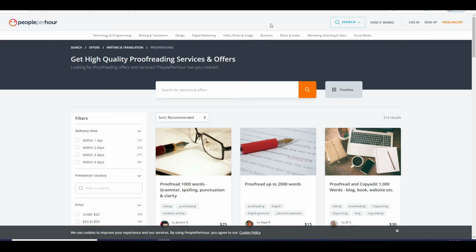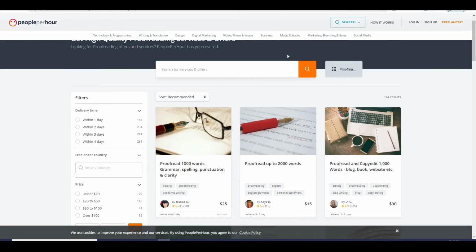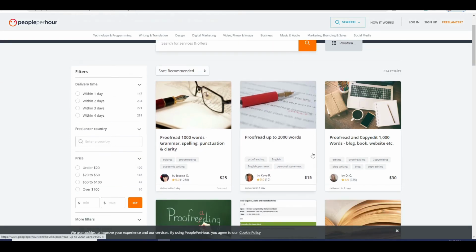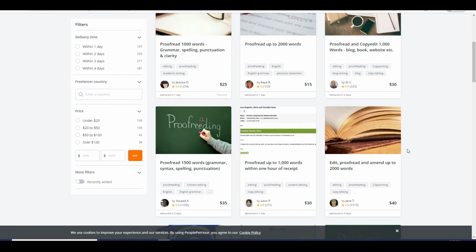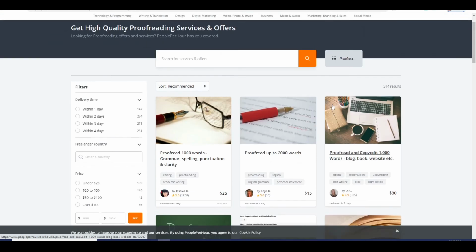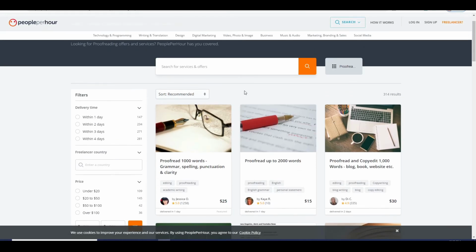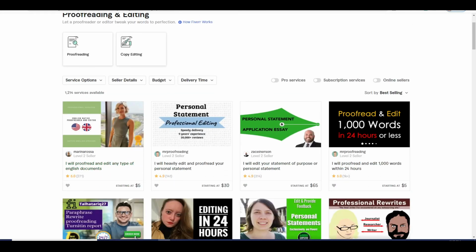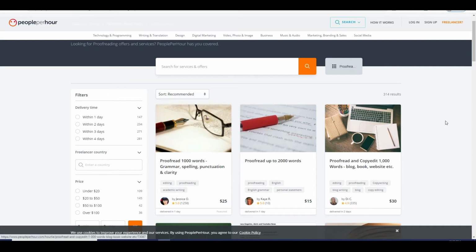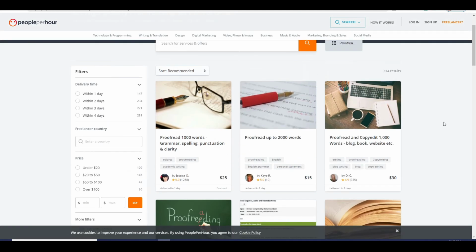So if you don't want to compete for the jobs with the first method, what you can do is create a gig just like these people have here, and you will want to charge like $30 to $40, which is similar to what people are asking on here as well. When a customer pays you the money and sends you the document to proofread, just take that money, come on to Fiverr, pay someone to do the work for you for way less, and then when they send you the file, just send it back to your customer on peopleperhour.com and you would have made a very decent profit. Doing it this way has its share of flaws as well,